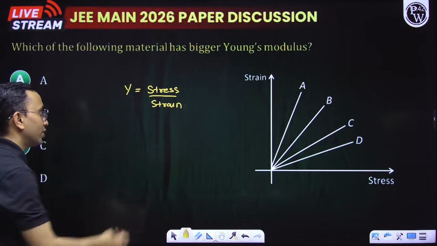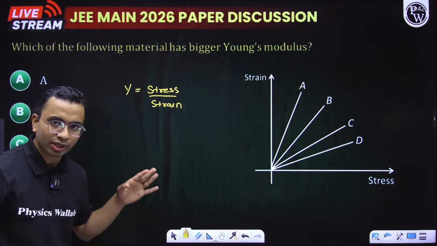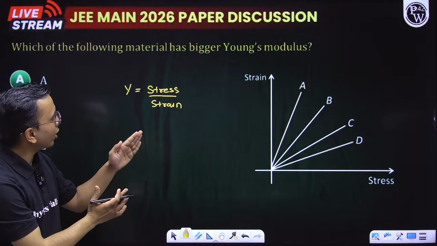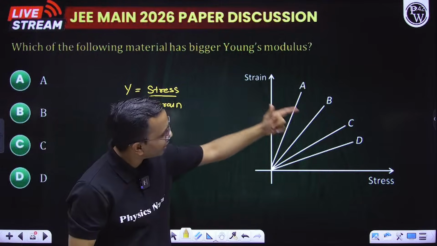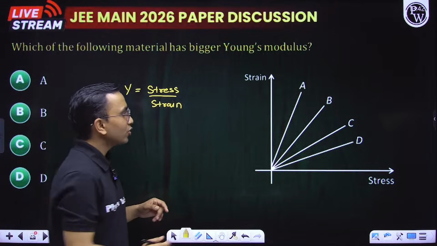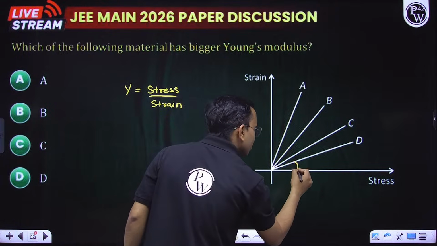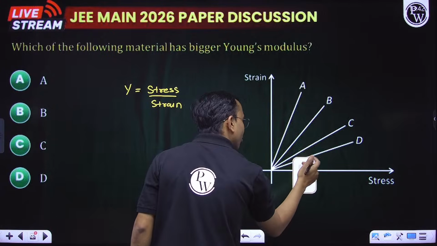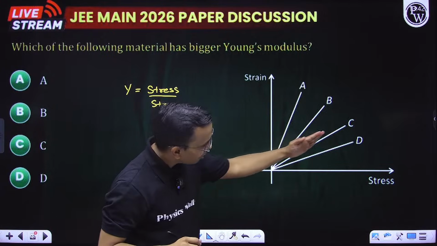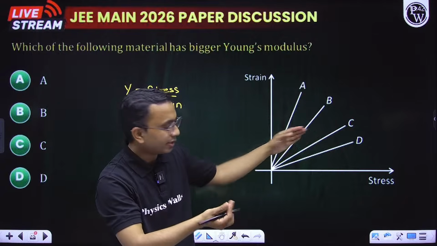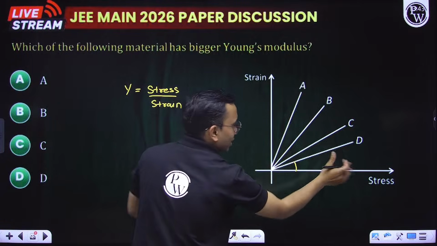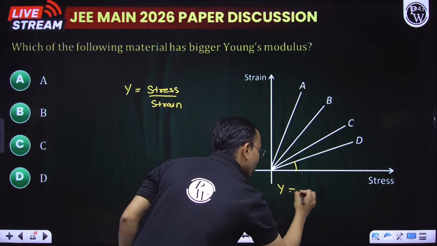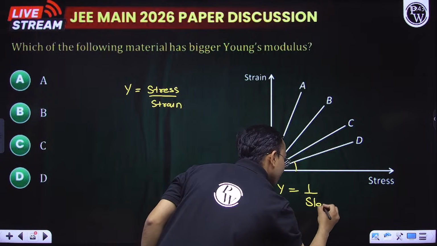Okay. So the stress-strain curve, when it follows Hooke's law, the slope of that curve gives us strain by stress. Here we have strain and here we have stress. If I ask you how much is the Young's modulus, that will be 1 by the slope, isn't it? The slope gives us strain by stress. So I can say here Young's modulus is equal to 1 by slope.